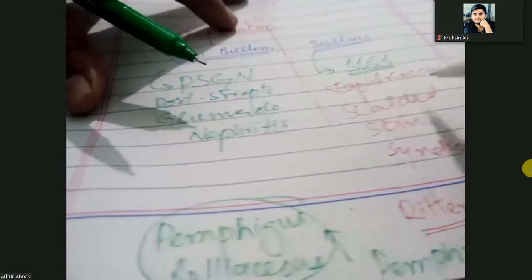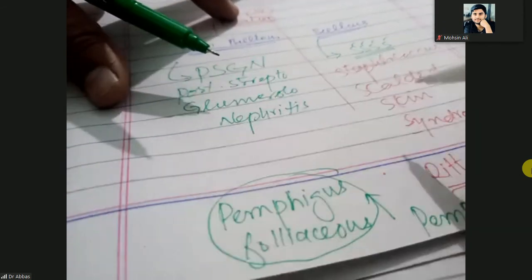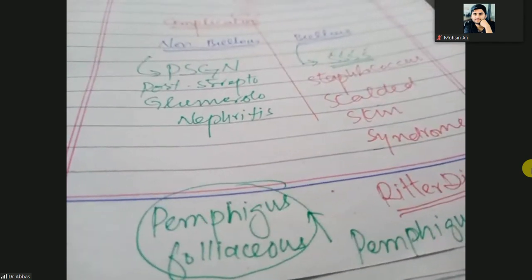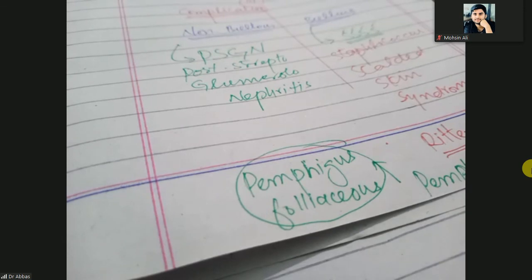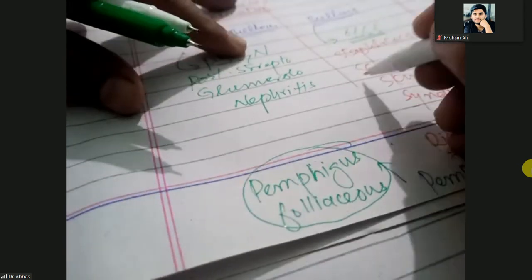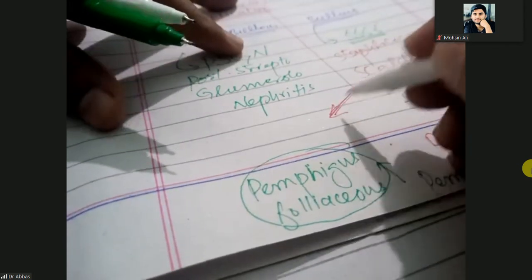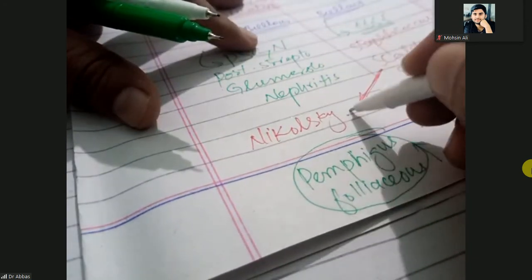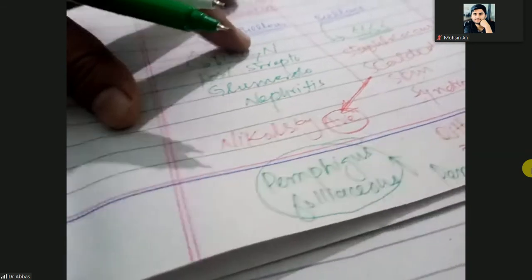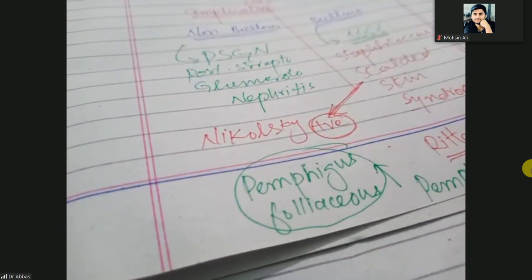What will be positive? In staphylococcal scalded skin syndrome, the epidermis is going to lesion out and be dislodged. When it is lesioned out and dislodged, we call this the Nikolsky sign. It will be positive. When you feel the epidermal patches are going to dislodge, then the Nikolsky sign is positive.